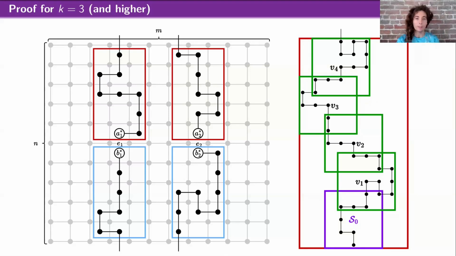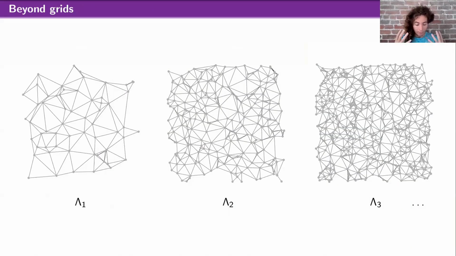Okay, so that's an outline for the proof of general K. I'm not going to go into any more detail than that. I do want to say a few more words about our results for general lattices. And so we're going to think of this as an infinite sequence of graphs where there are infinite graphs embedded in the plane, and they're getting denser and denser.